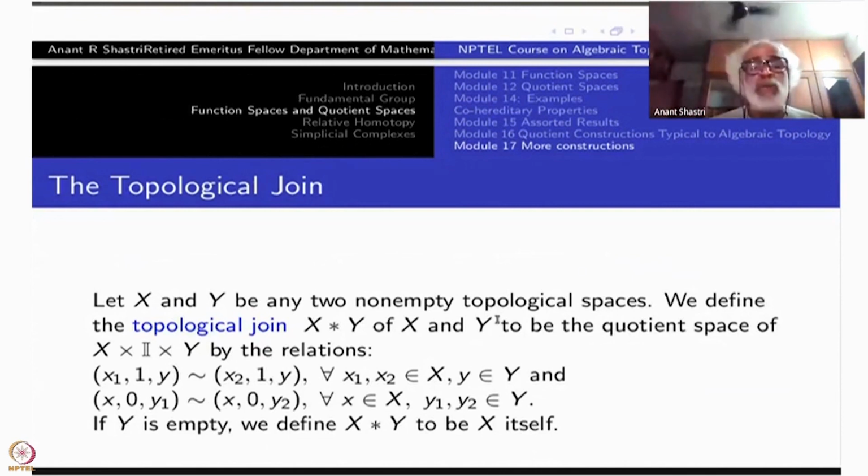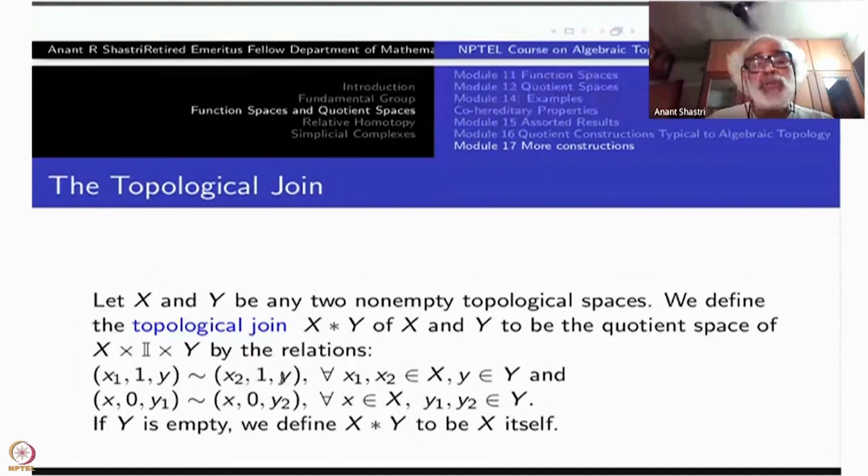All right, now what I am going to identify: each x1, 1, y, when this t parameter is 1, will be identified with x2, 1, y. The third coordinate must be the same. Then the first coordinate, any arbitrary x, they are all identified as a single point, for each y.